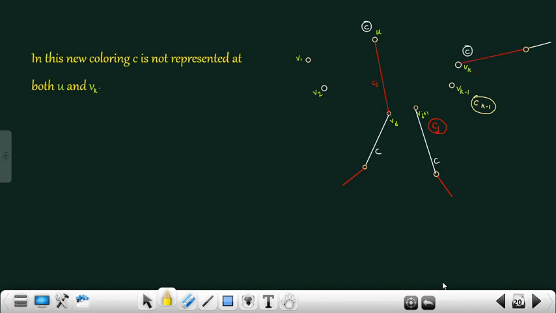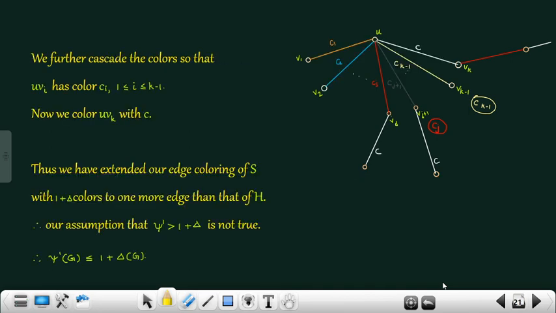In this new coloring, C is not represented at both U and Vk. We further cascade the colors such that the edge UVi has color Ci for 1 less than or equal to i less than or equal to k minus 1. Now we color UVk with C.